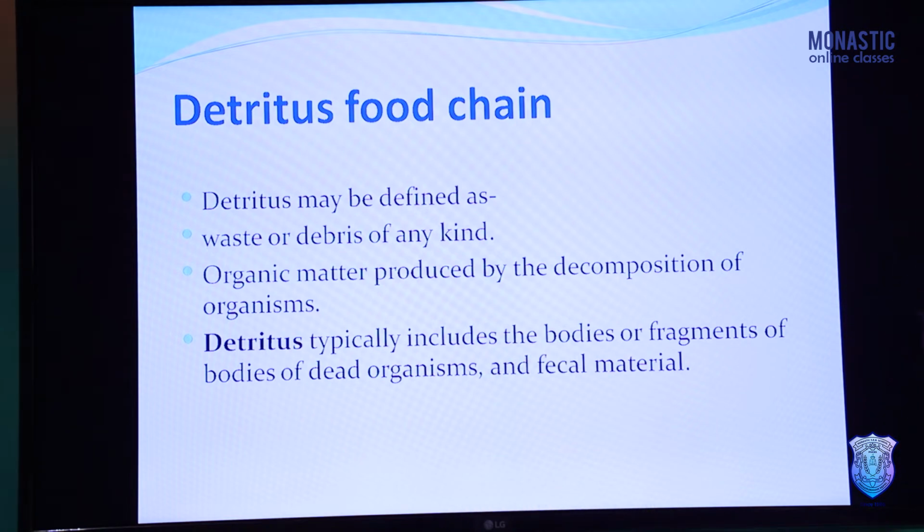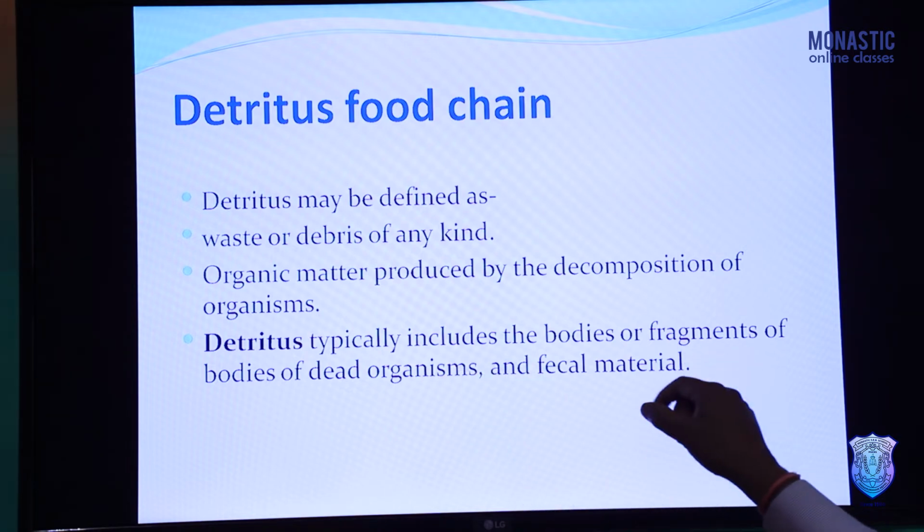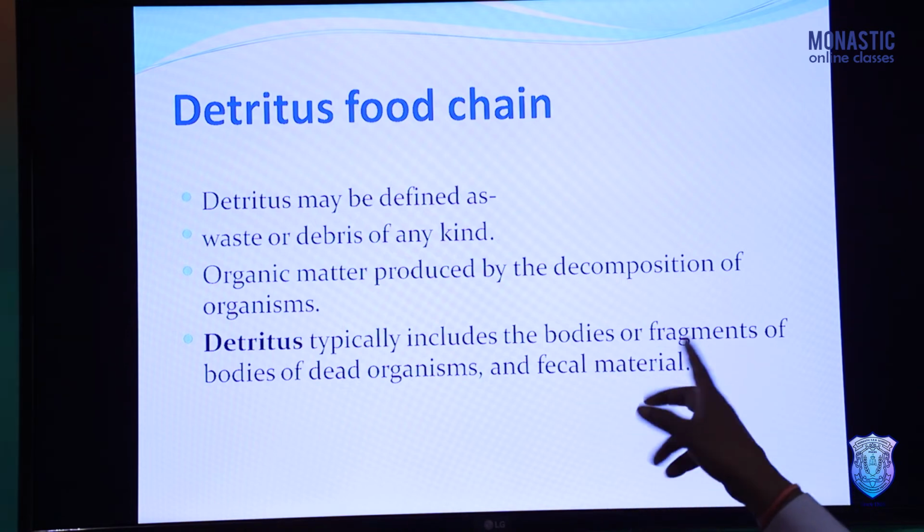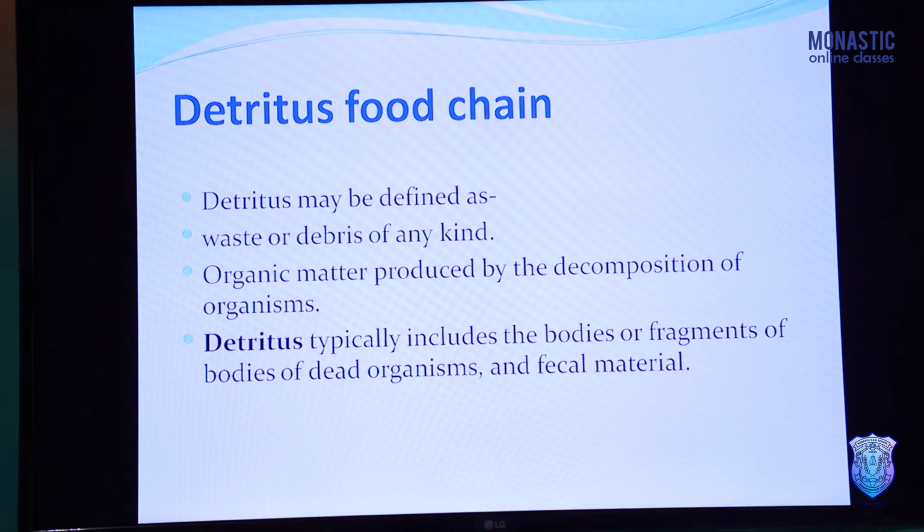Another definition for detritus is organic matter produced by the decomposition of organisms. When the dead bodies of plants and animals are decomposed by microbes, these are also known as detritus. And the third definition is that it typically includes the bodies or fragments, small pieces, of dead organisms, and fecal material also. So fecal material also comes under detritus. So three definitions are given here for detritus.